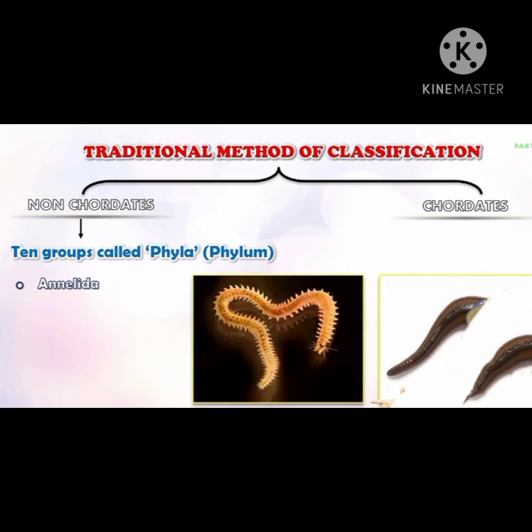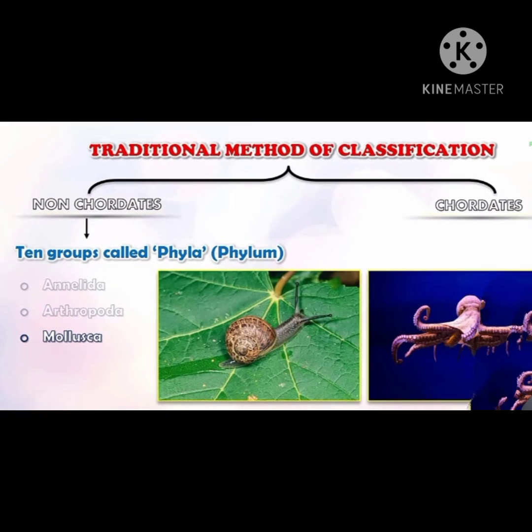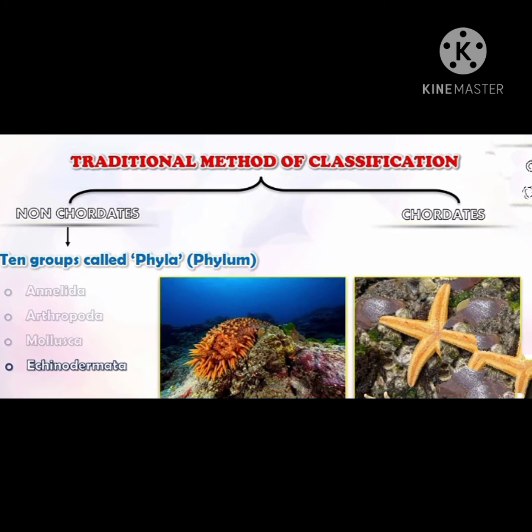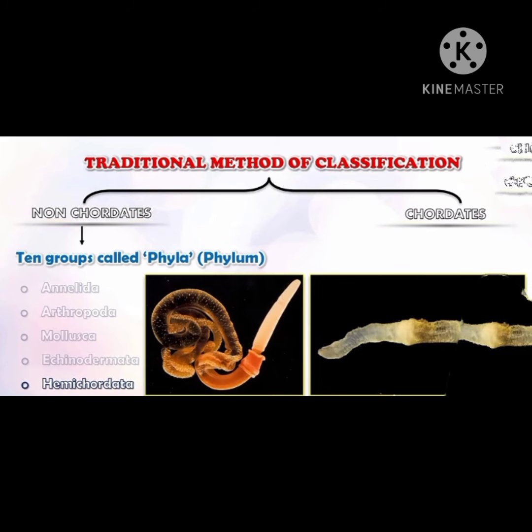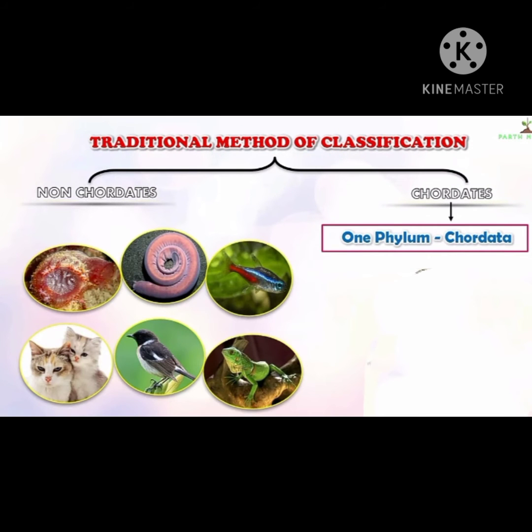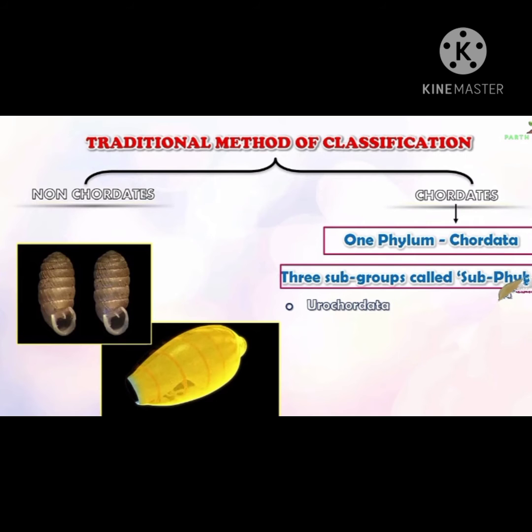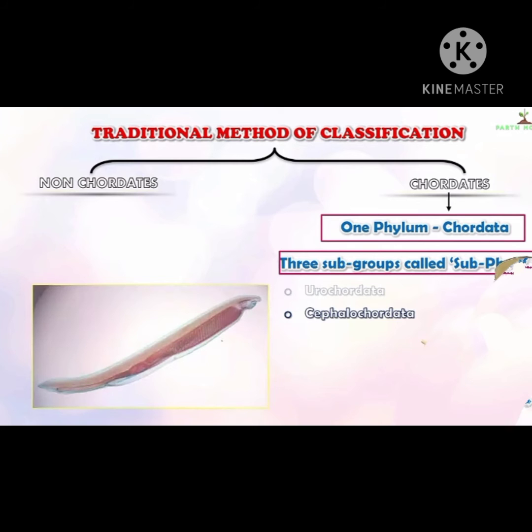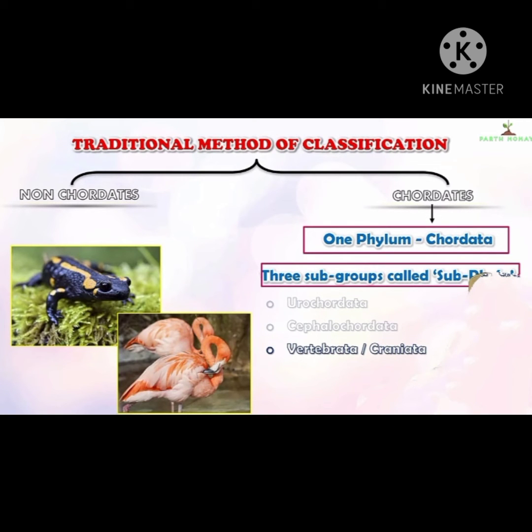Sixth one, Annelida. Seventh one, Arthropoda. Eighth one, Mollusca. Ninth one, Echinodermata. 10th one, Hemichordata. In chordates, there is only one phylum, that is Chordata. In phylum Chordata, there are 3 subphyla. That is, first one Urochordata, second one Cephalochordata, and third one Vertebrata. Vertebrata is also called Craniata.